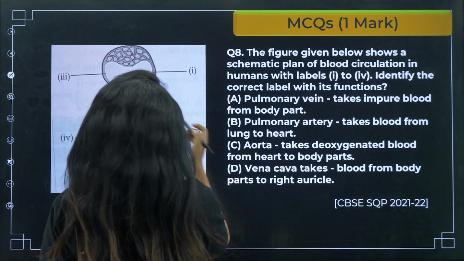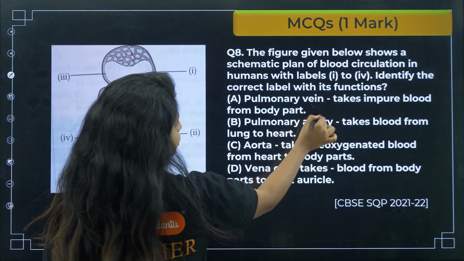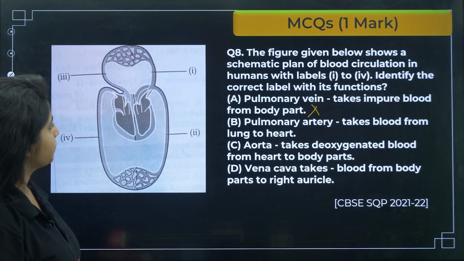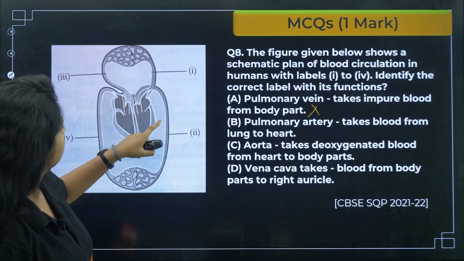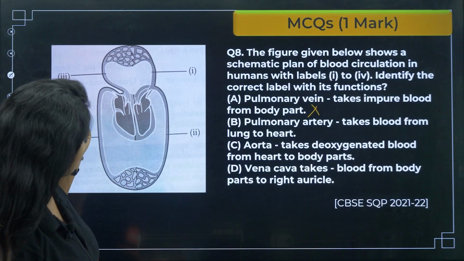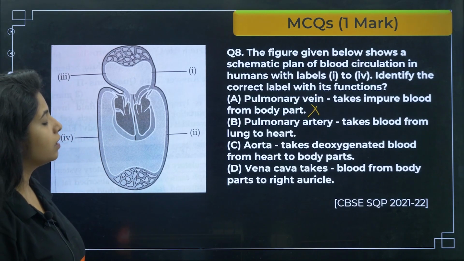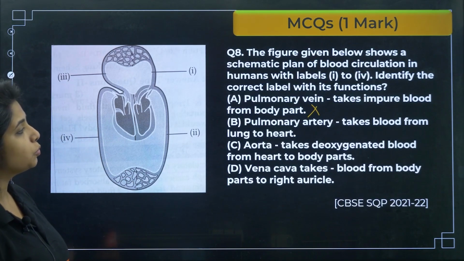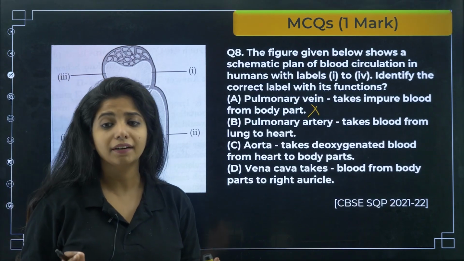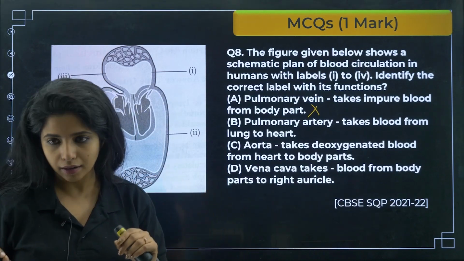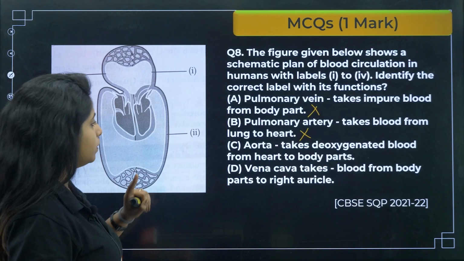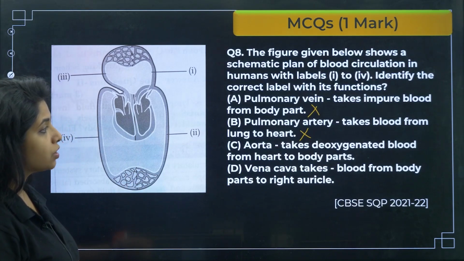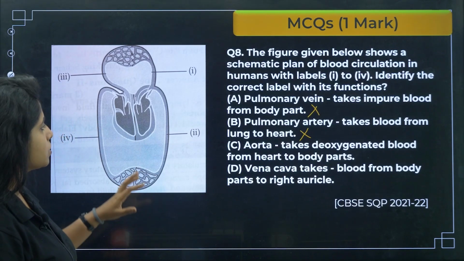Pulmonary artery. They're saying that this is pulmonary artery. Takes blood from lung to heart. Pulmonary artery takes blood from heart to the lung. So, that is also wrong, and the labeling also. Aorta takes deoxygenated blood from heart to the body parts.